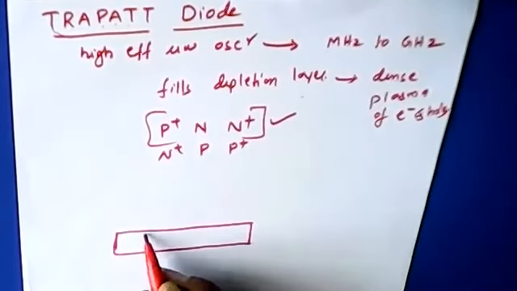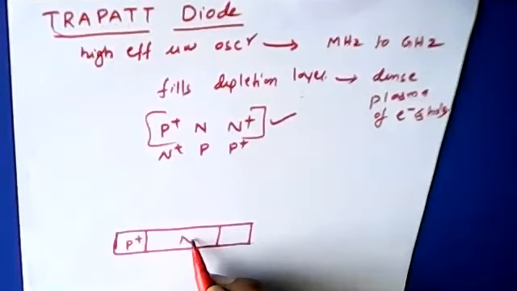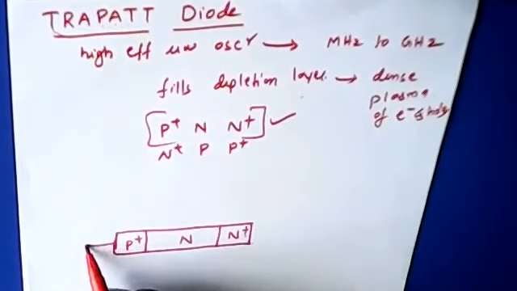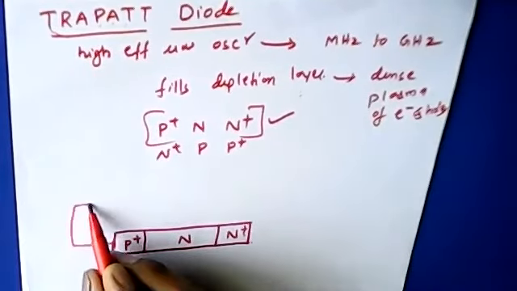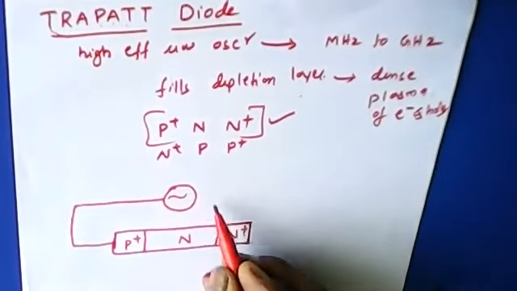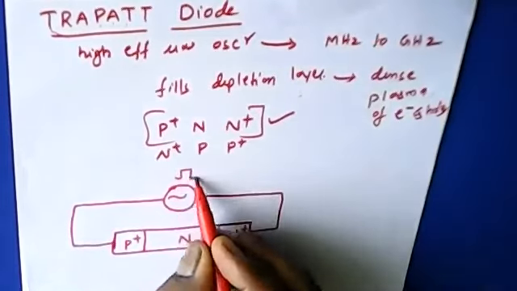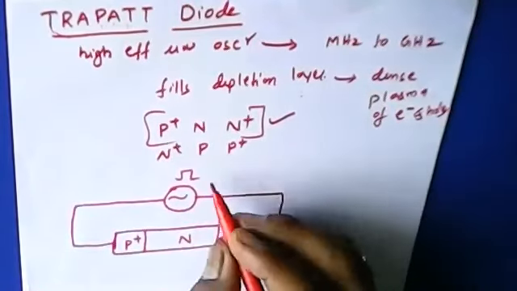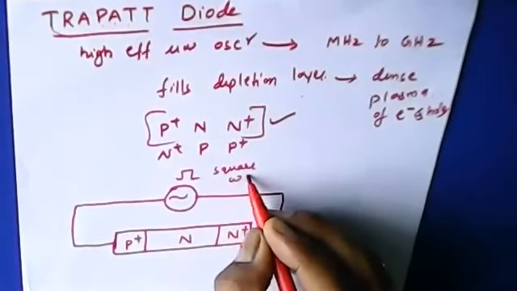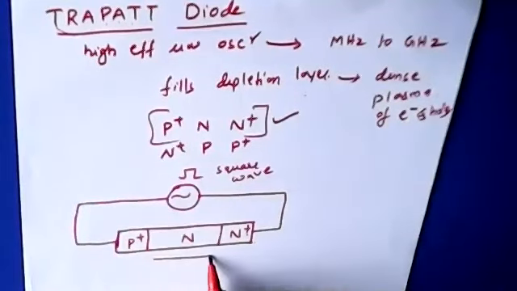It is a combination of P plus, N and N plus, and it operates with enough pulse, that is an AC supply, which is given over here. A square wave current drive, called a square wave pulse, is given as the input. This is the depletion layer we have.